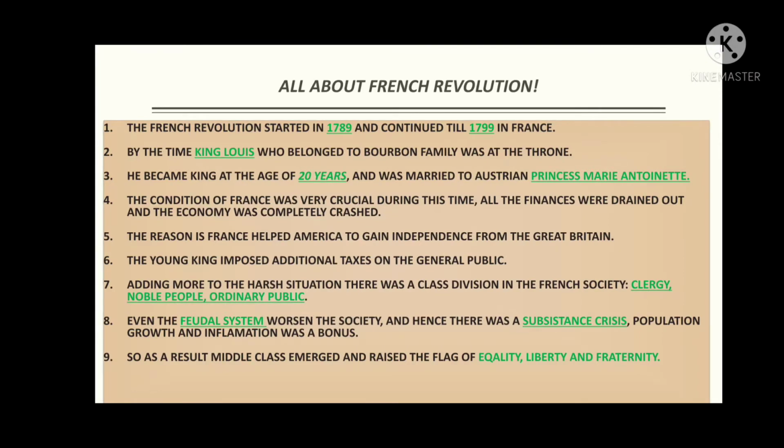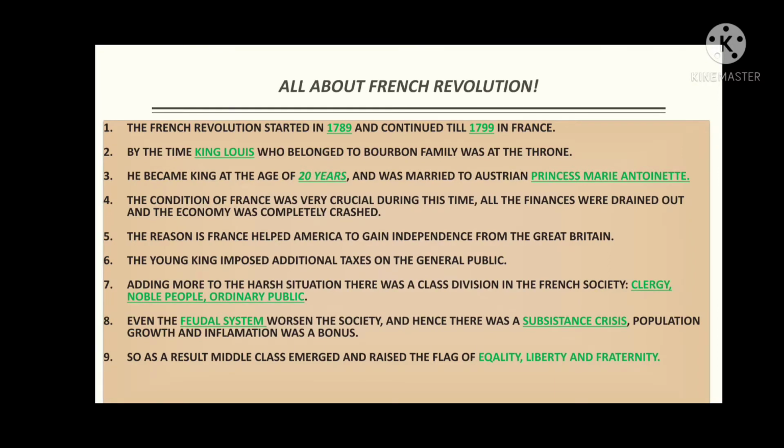Sixth point, the young king imposed additional taxes on the general public. As we know the economy was crashed and shattered, so in order to maintain the economy, the young king, King Louis, forcefully imposed taxes on the general public. And by that time there was also class division. We will see in the further points that there were three classes: the clergymen, the noble people, and the ordinary people, right? So these were the three class divisions in society.